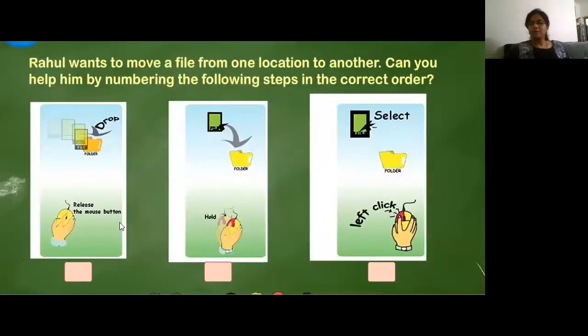Now an activity for you. Rahul wants to move a file from one location to another. Can you all help him by numbering the following steps in the correct order? So these are the steps: drop, release the mouse button, drag it by holding the left click, select the folder and do left click. What is the first step he has to do? What is the second step? And what is the third step? Just number it there, okay?